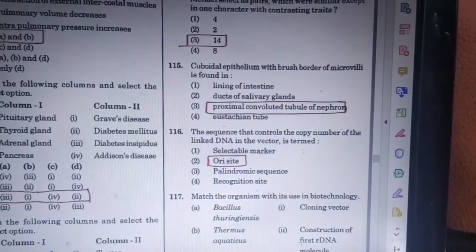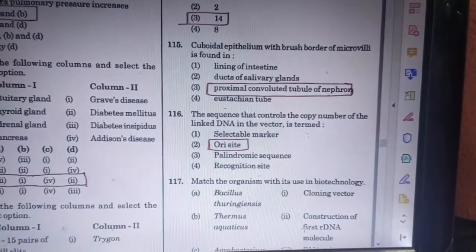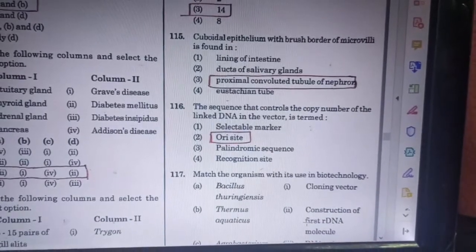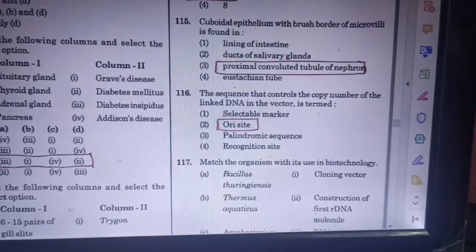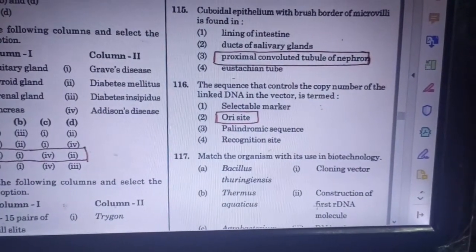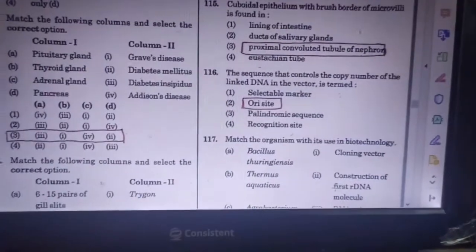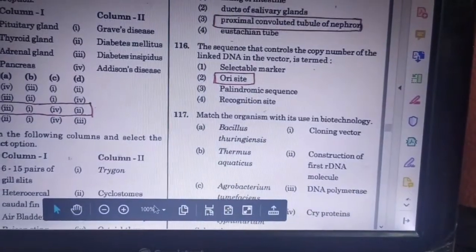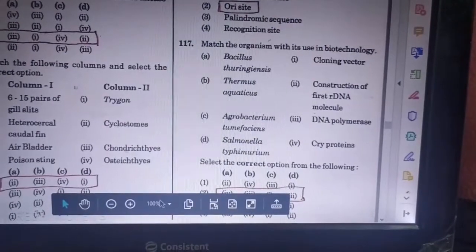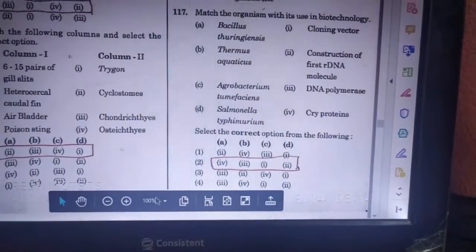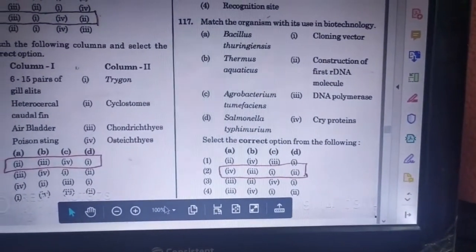Next question is 115. Cuboidal epithelium with brush border of microvilli is found in. Answer is proximal convoluted tubule of nephron. Next question. The sequence that controls the copy number of the linked DNA in the vector is termed ori. And next question is 117. Match the organism with its use in biotechnology. Bacillus thuringiensis. The correct option order is 4, 3, 1, 2.